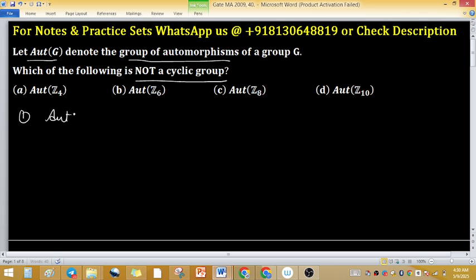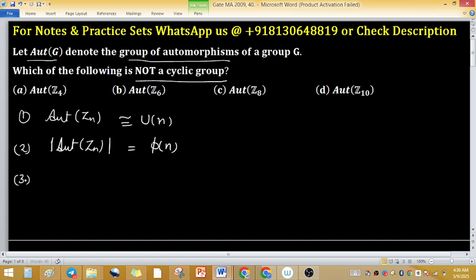So we know that Aut of Zn is isomorphic to Un, and the order of Aut Zn equals phi n. Third point is U of p raised to the power n is isomorphic to Z of p raised to the power n minus p raised to the power n minus 1.